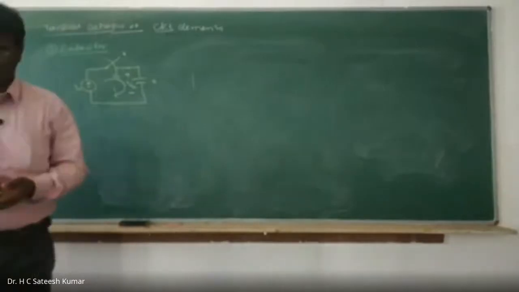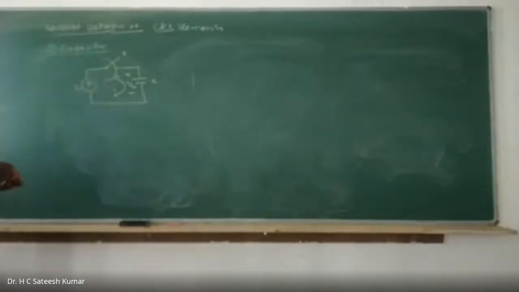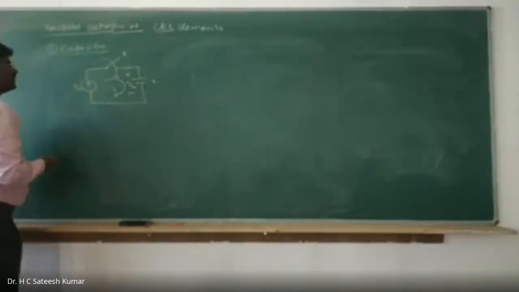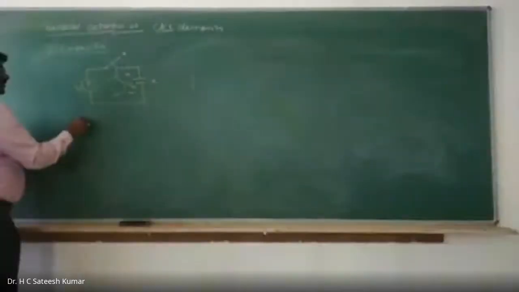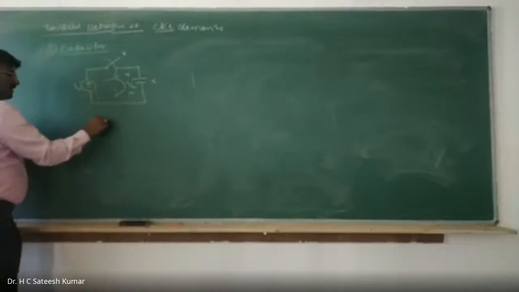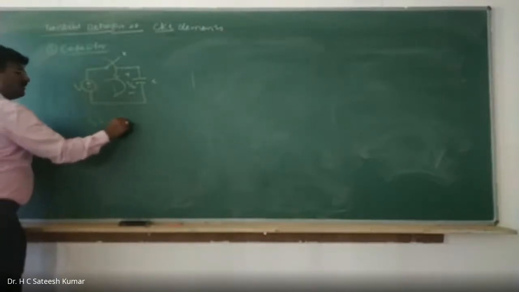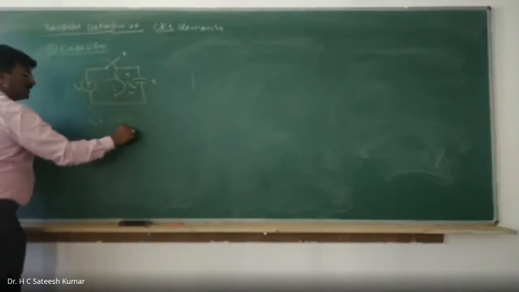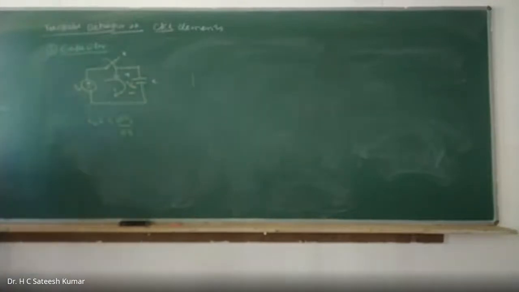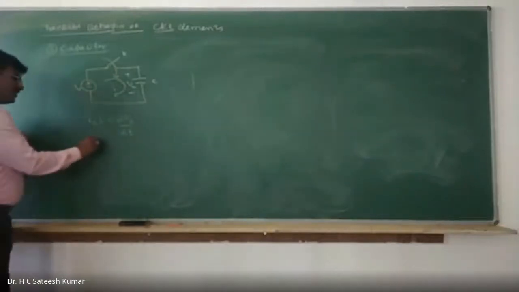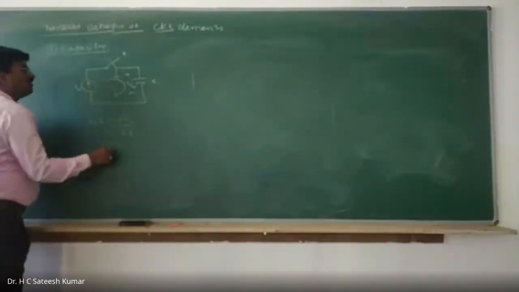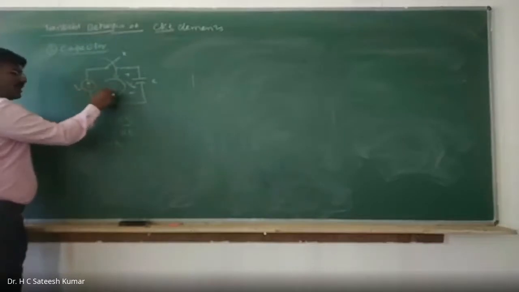Now, current flowing through any capacitor is I equal to C into dVC by dt. Let us say for DC, what will happen? V is constant, therefore I is constant.